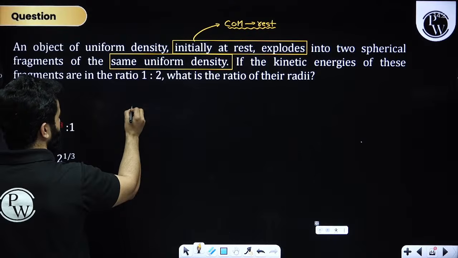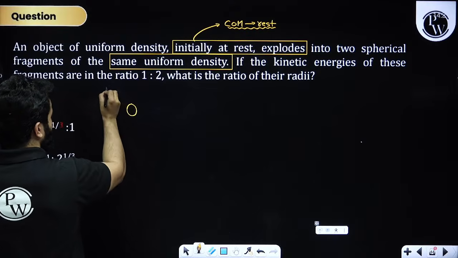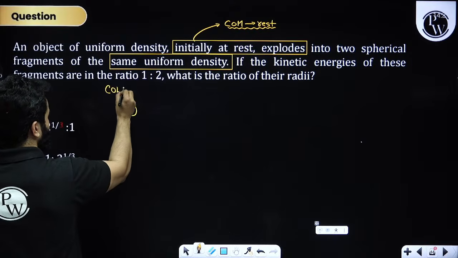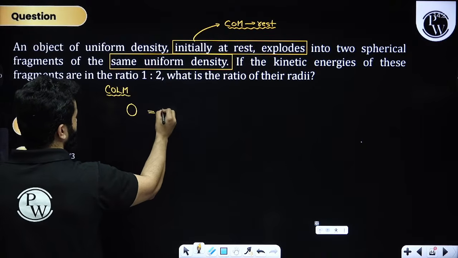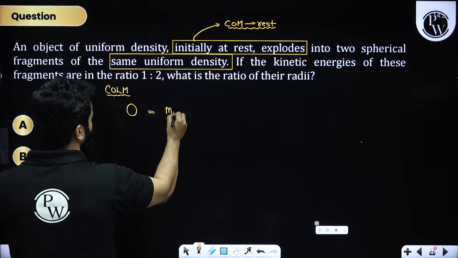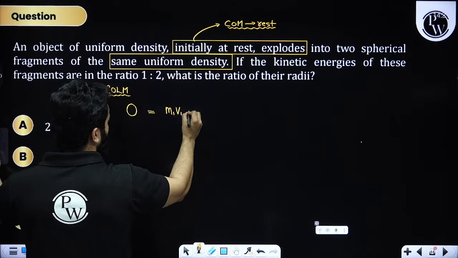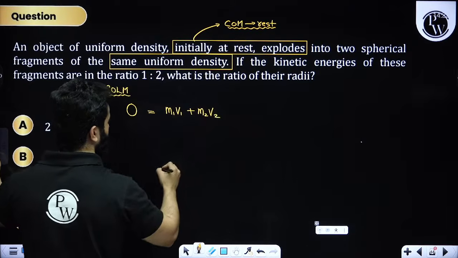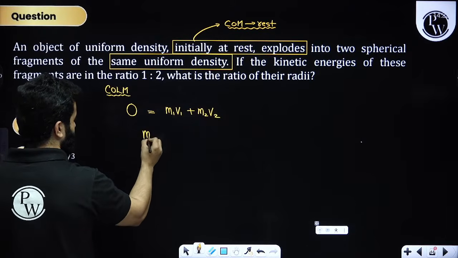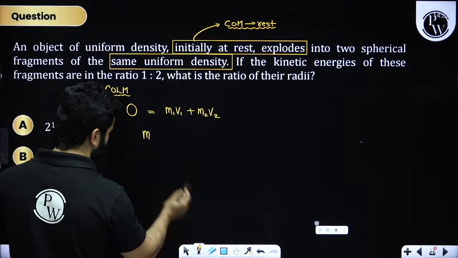First of all, for two spherical fragments of uniform density, we are going to simply say that initial momentum was 0. I am applying conservation of linear momentum. Initial momentum is 0. Finally, momentum will be m1 into v1 plus m2 into v2. Okay, this is one relation.